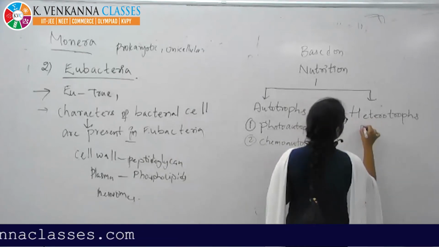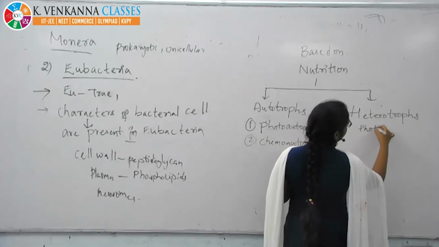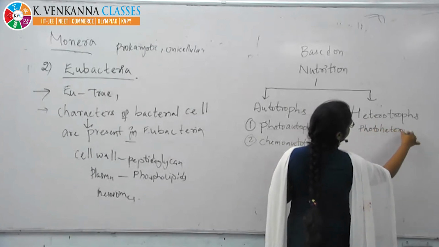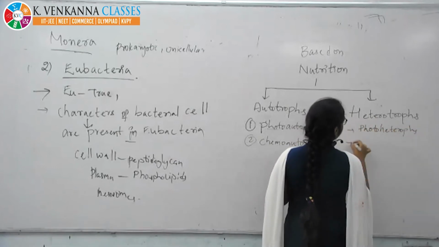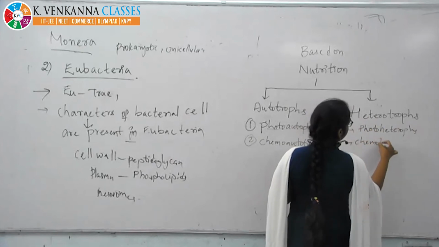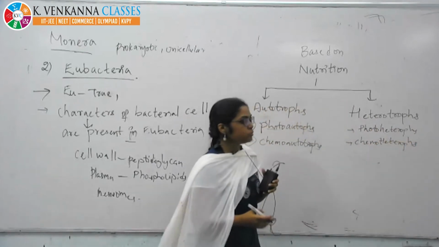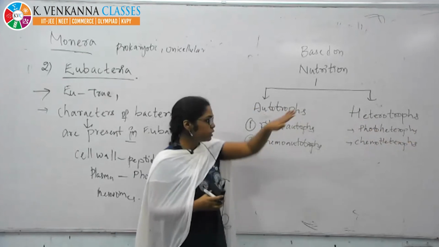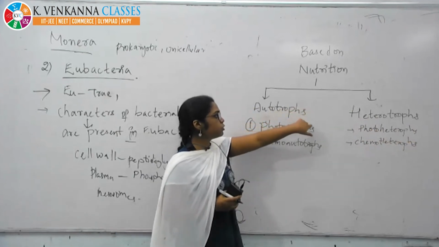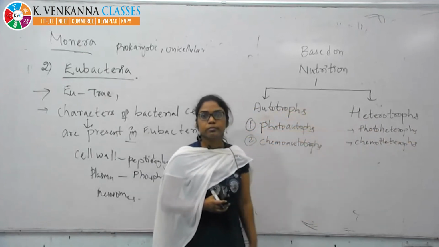In heterotrophs also we have photoheterotrophs and chemoheterotrophs. Generally two types. Till here it is enough: autotrophs and heterotrophs.